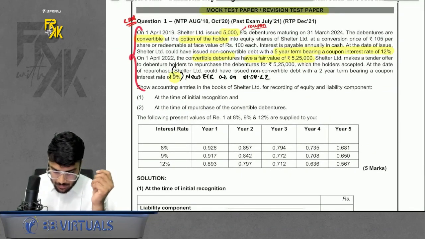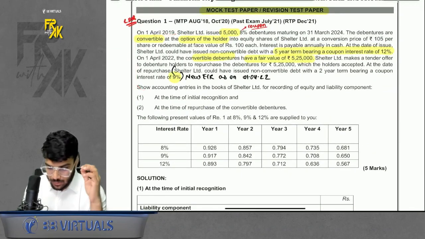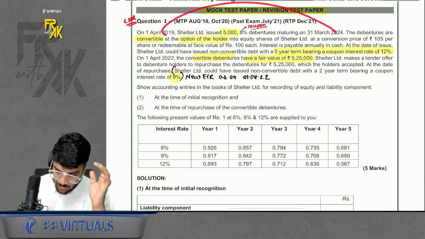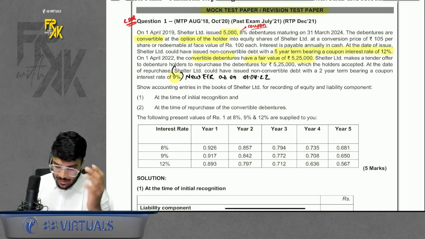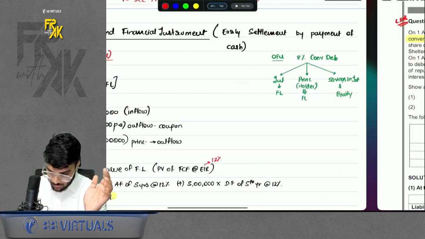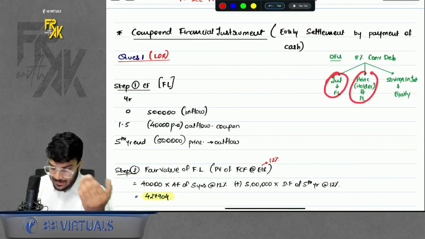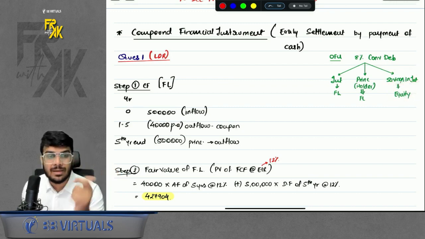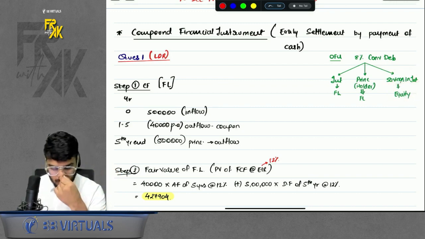It is mentioned in question number 1: on 1st April 19, Shelter Limited issued 5,008% debentures maturing on 31st March 24. That is, the tenure was 5 years. It is convertible at the option of the holder, so it is a normal CFI. Interest will be FL, principal will be FL because the option is with the holder. Savings and interest will be equity. Sir, why always savings in equity? Because it is a convertible instrument, no? So savings in equity. Do remember.